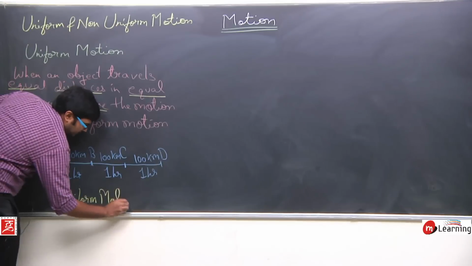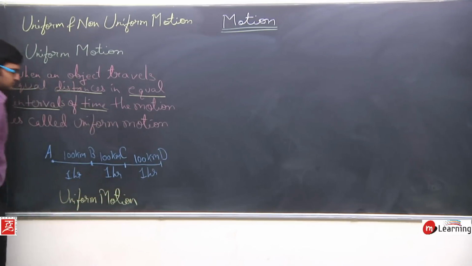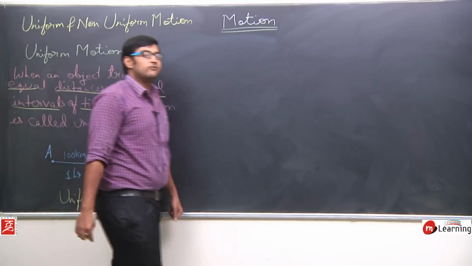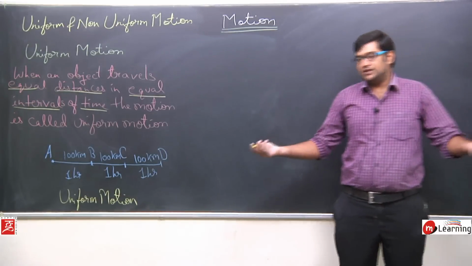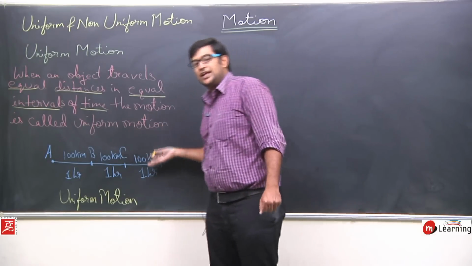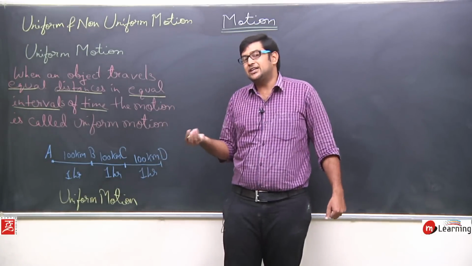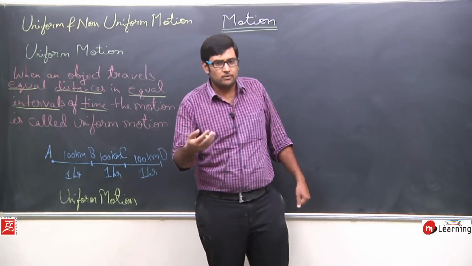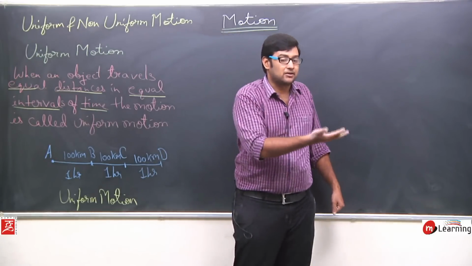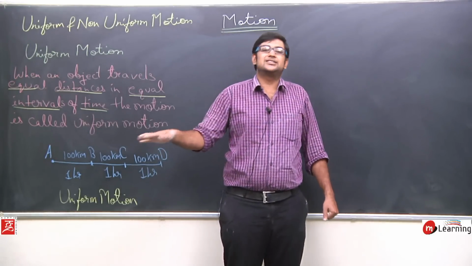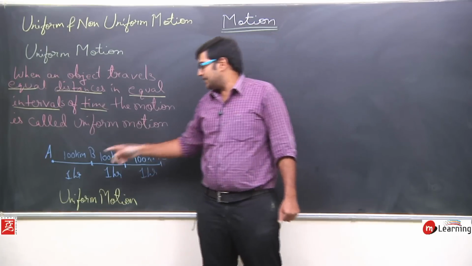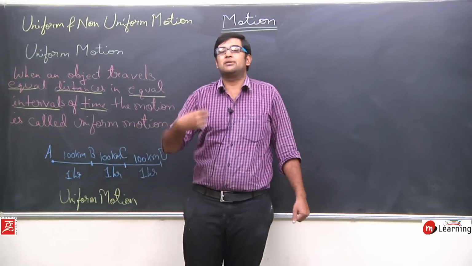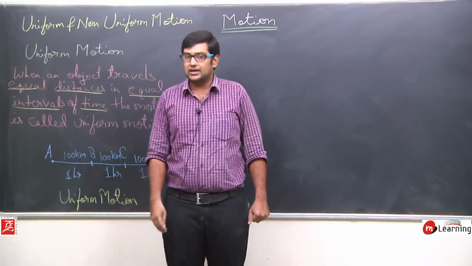Okay, I am moving in uniform motion. Definitely I am moving from point A to point D, but my motion is a uniform motion. Uniform means similar, एक समान. It's just like similar throughout. So I am doing a uniform motion: every time in 1 hour I move ahead by 100 kilometers, I travel 100 kilometers.